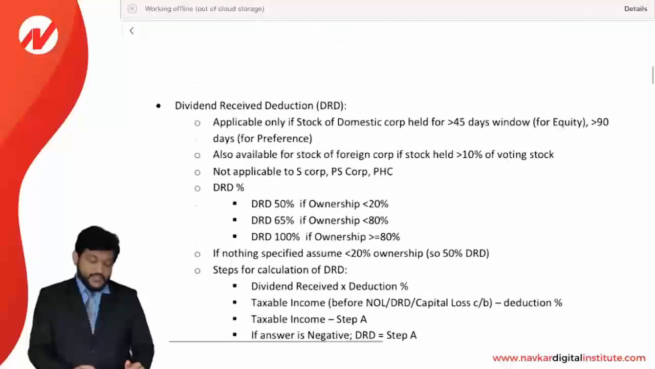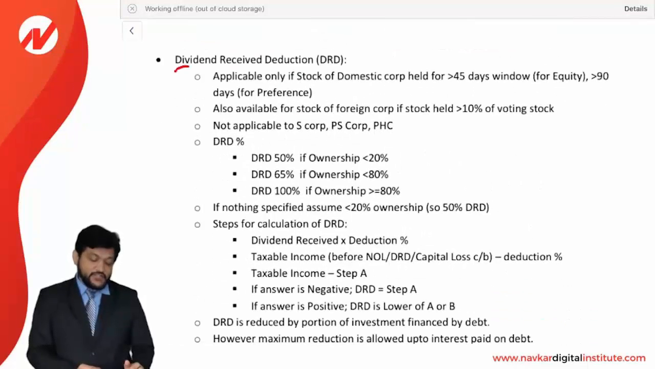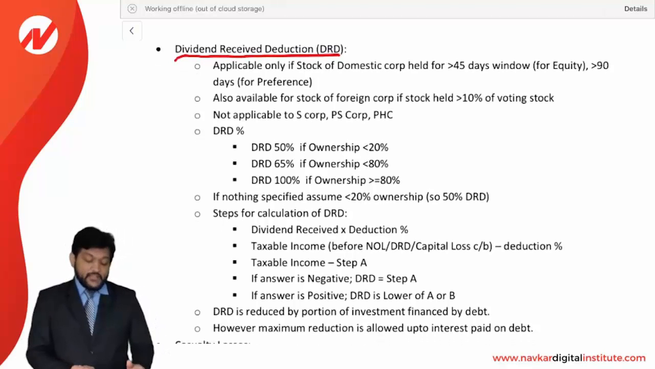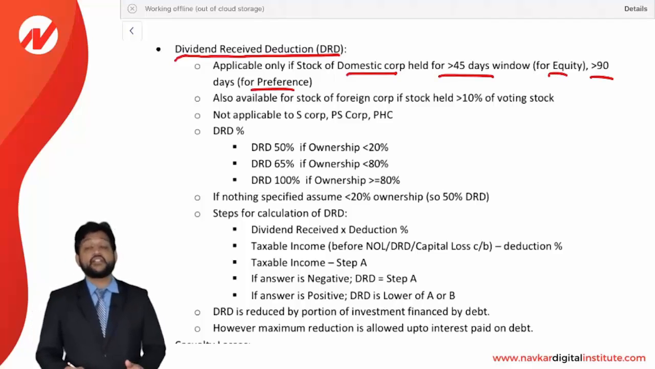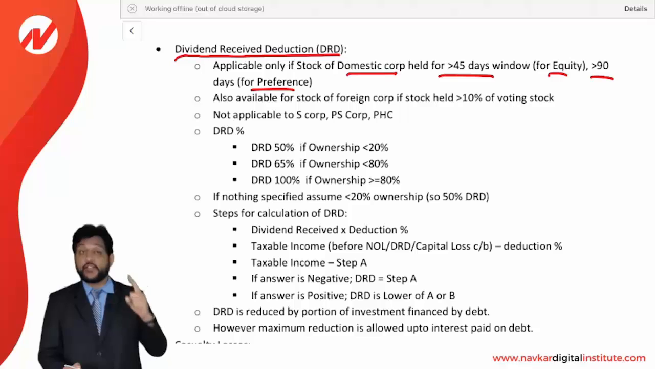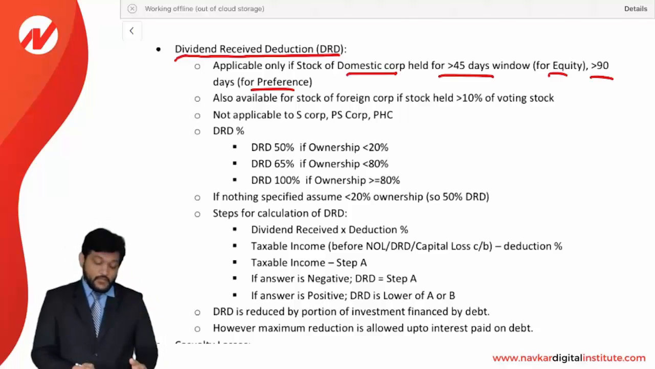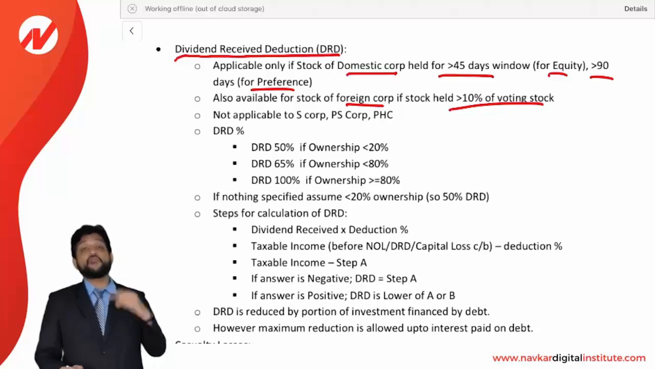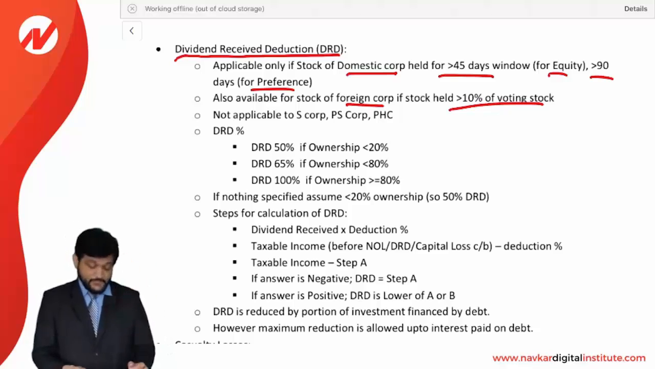Okay. Now there is the next deduction called the dividend received deduction, DRD. What is a dividend received deduction? It is applicable only if the stock of a domestic corporation is held for more than 45 days for equity and more than 90 days for preference. If you are receiving a dividend from a domestic corporation and your holding period is more than 45 days for equity, or more than 90 days for preference, it qualifies. It is also available for stock of a foreign corporation if more than 10% of the voting stock is held. Then the dividend received from the foreign corporation will also qualify for DRD.